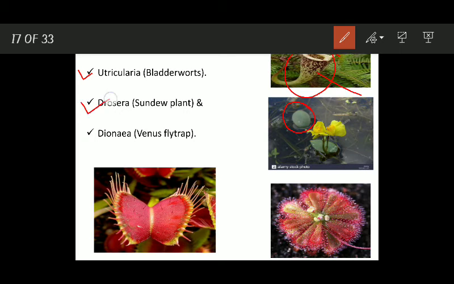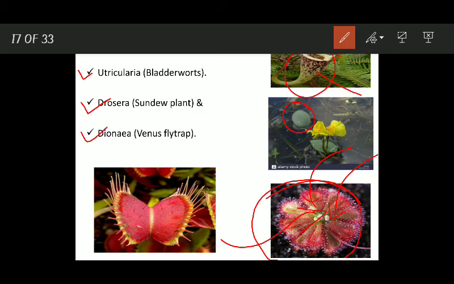Then Drosera or sundew plant, here you can see it possesses special sticky structures, and these sticky structures are meant for trapping the insects. Once the insect lands on these sticky surfaces, it gets stuck and is finally digested and absorbed.